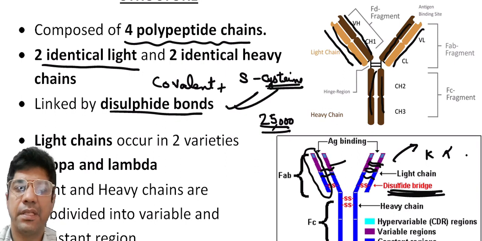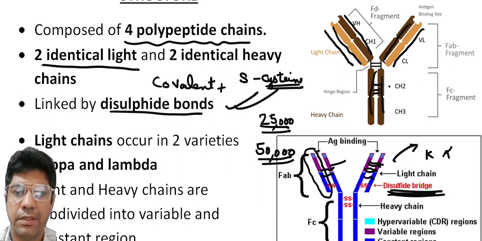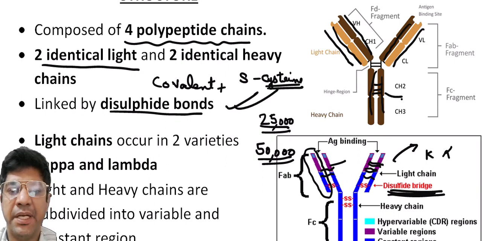The heavy chains have a molecular weight of around 50,000. The 2 heavy chains are joined together as a dimer, and this association is mediated by 1 to 5 disulfide bonds.